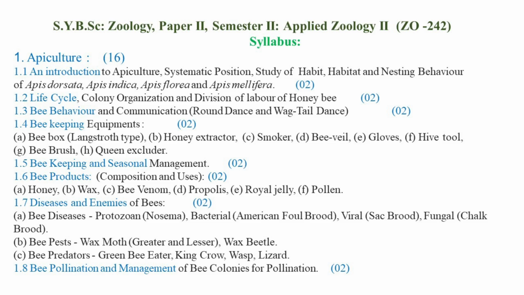So, beekeeping and seasonal management for various seasons can be explained in the topic beekeeping and seasonal management. Then the next subtopic is bee products, where we are going to study the composition and the uses of the different bee products such as honey, wax, bee venom, propolis, royal jelly, and pollen.